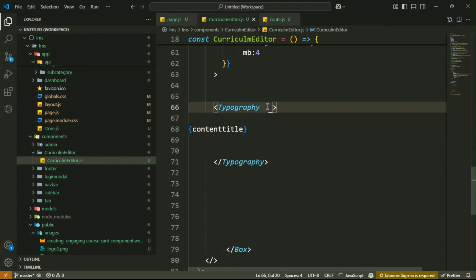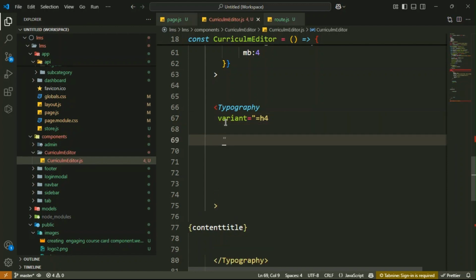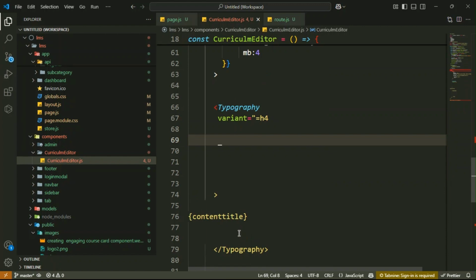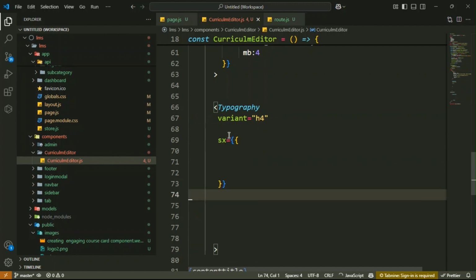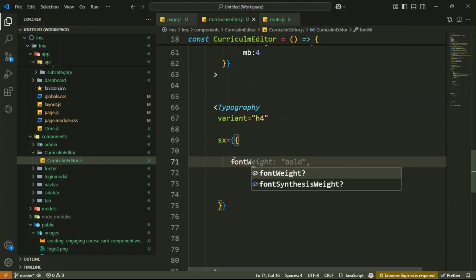Then inside it you have to add the styles for it. First you need to write the variant. Here the variant is h4. Then after that something is wrong guys. Let me cut it from here. Then you can remove this one. Then inside sx, font weight bold.